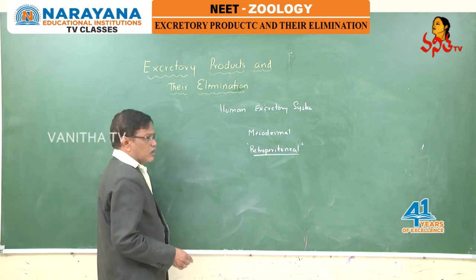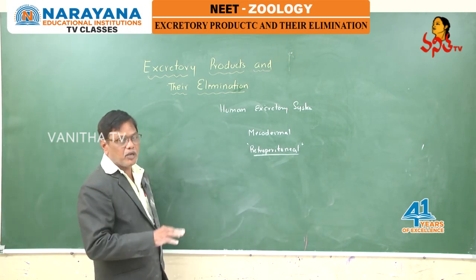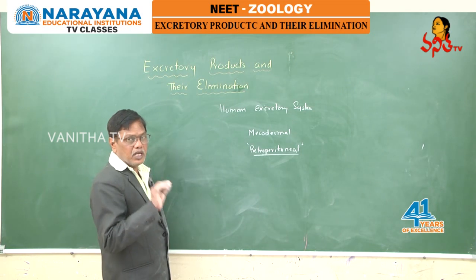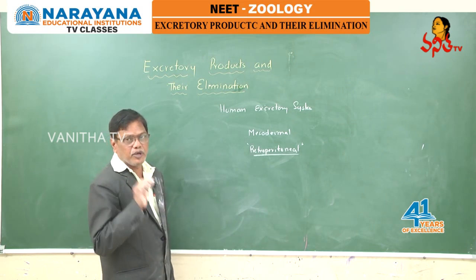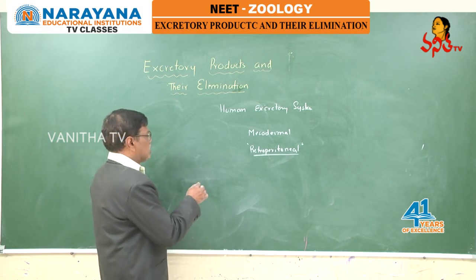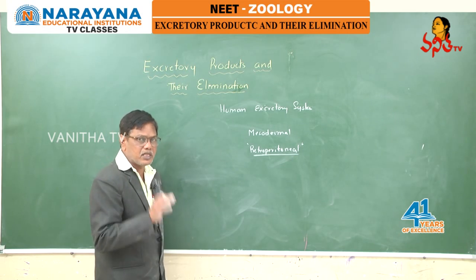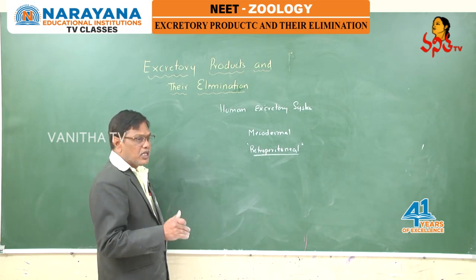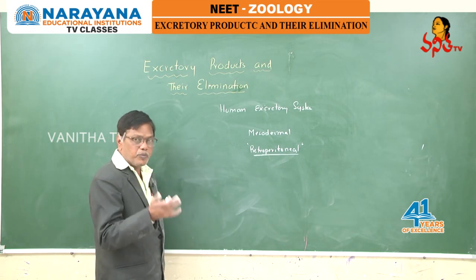Any organ which is partially covered by peritoneal layers, not completely, is called retroperitoneal. Kidneys have a peritoneal layer only on their ventral side. Their lateral sides and dorsal side are without peritoneal layer.